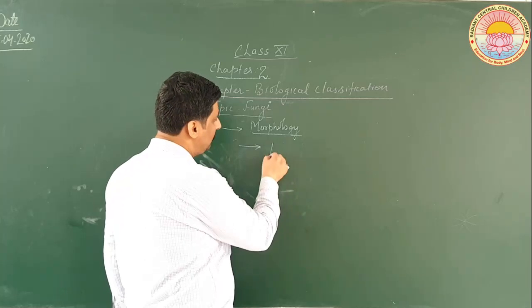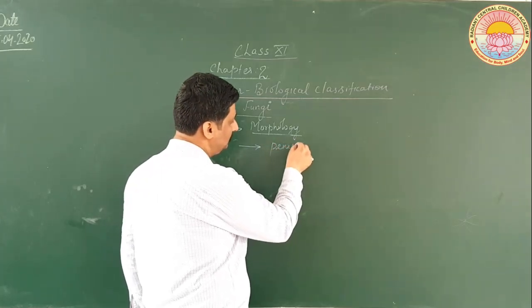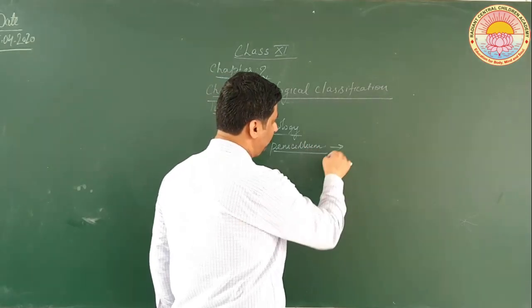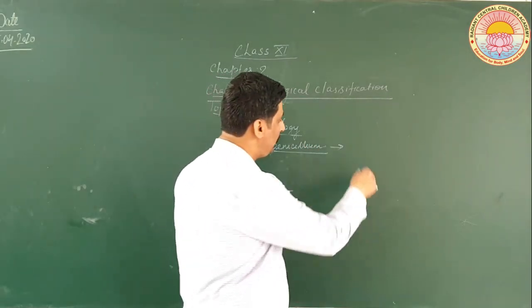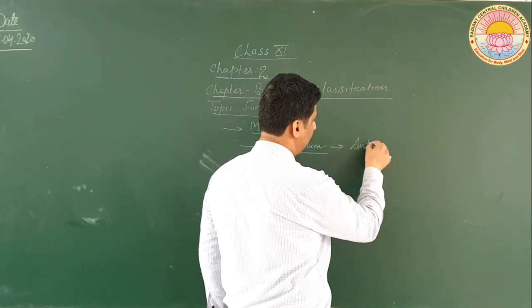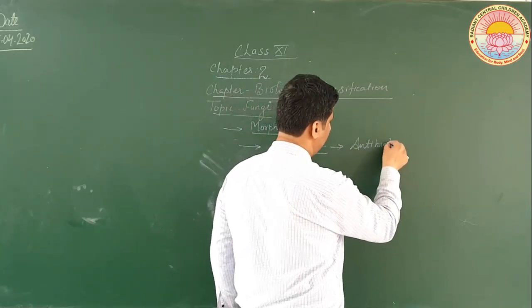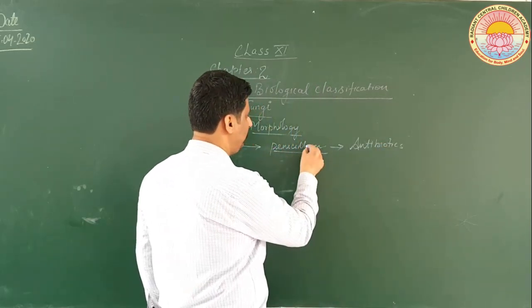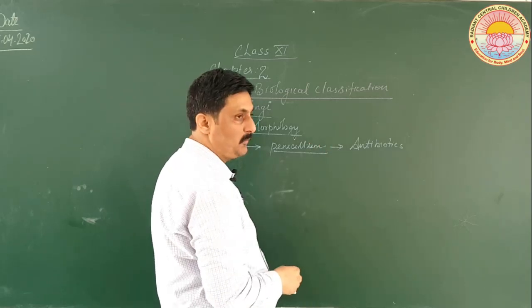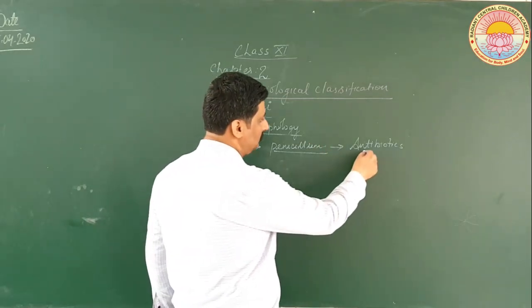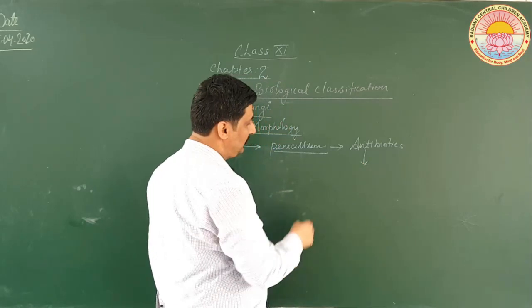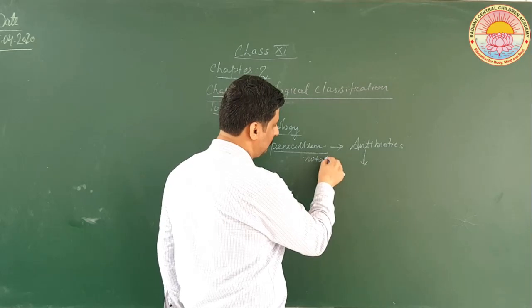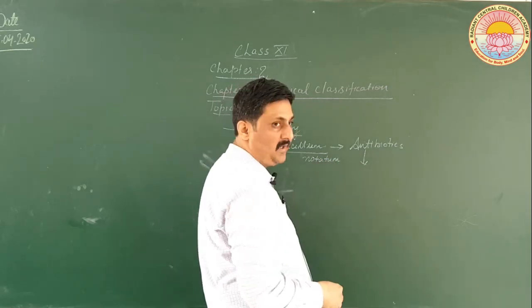For example, penicillium is a kind of fungi through which we obtain antibiotics. We obtain antibiotics from penicillium. Penicillium notatum, that is the full name, through which we obtain antibiotics.